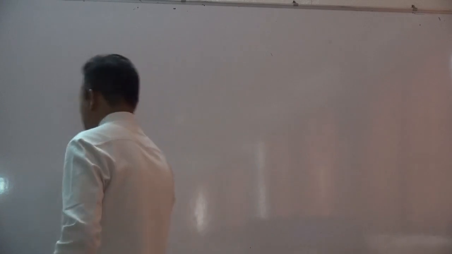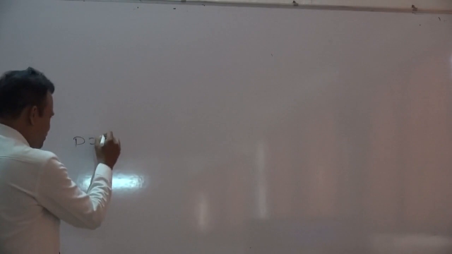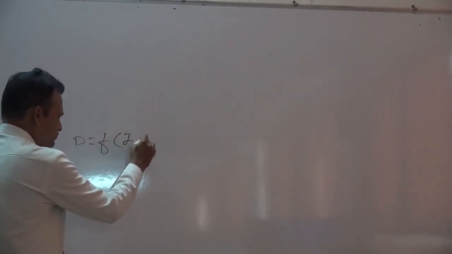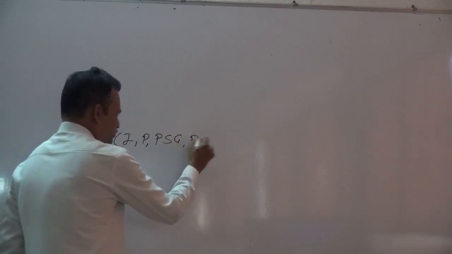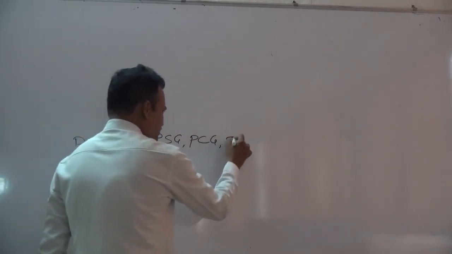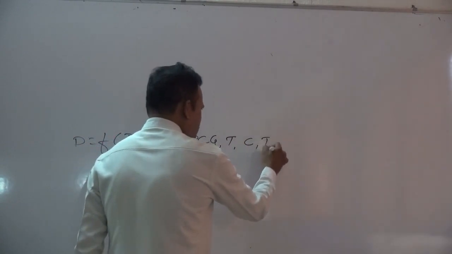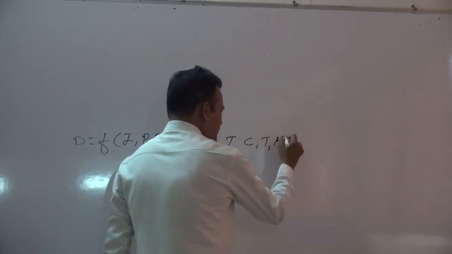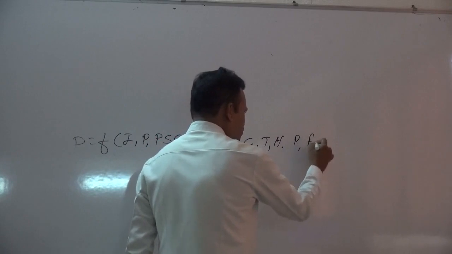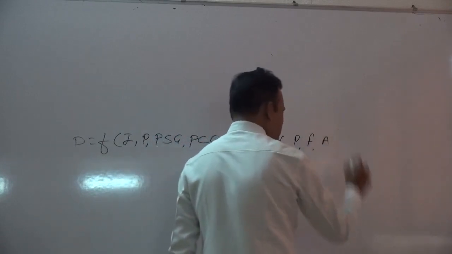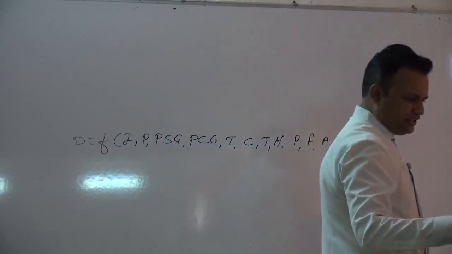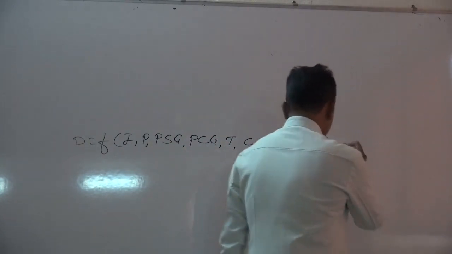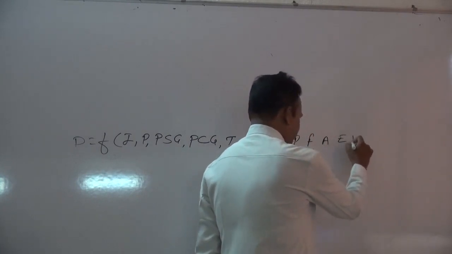So these determinants are considered, look at the board, collectively: demand is a function of income, price, prices of substitute goods, prices of complementary goods, technology, customs, taste, habit, then population, then fashion, then advertisement, and the last one, expectations regarding changes in price level.